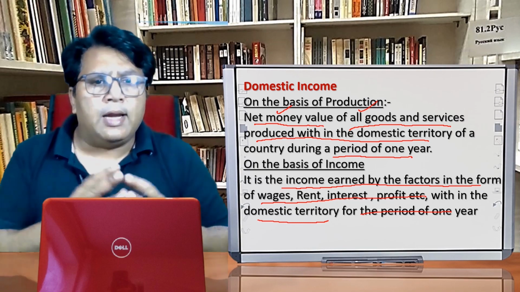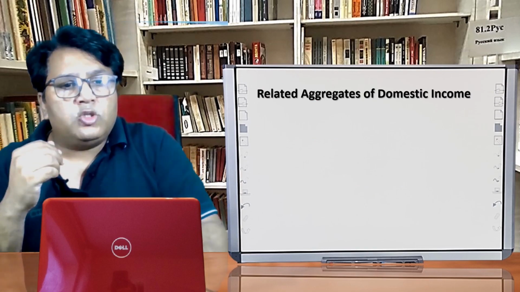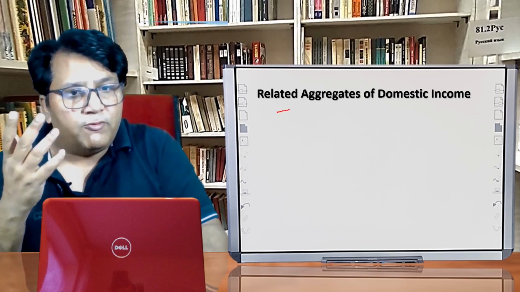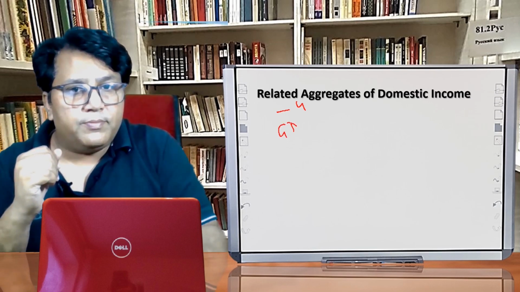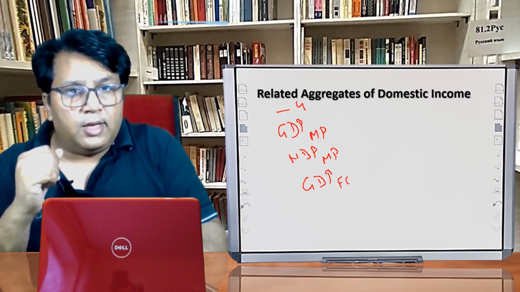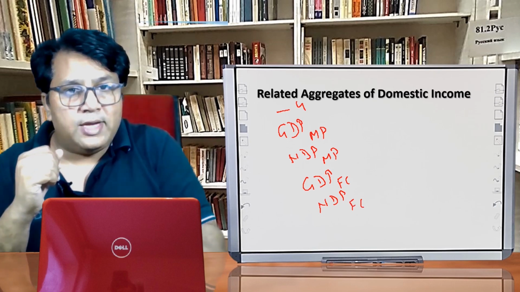Now let us discuss the related aggregates of domestic income or the other variants of the domestic income. The domestic income has four variants. The first one is GDP-MP. Second is NDP-MP. Third is GDP-FC. And the last one is NDP-FC.